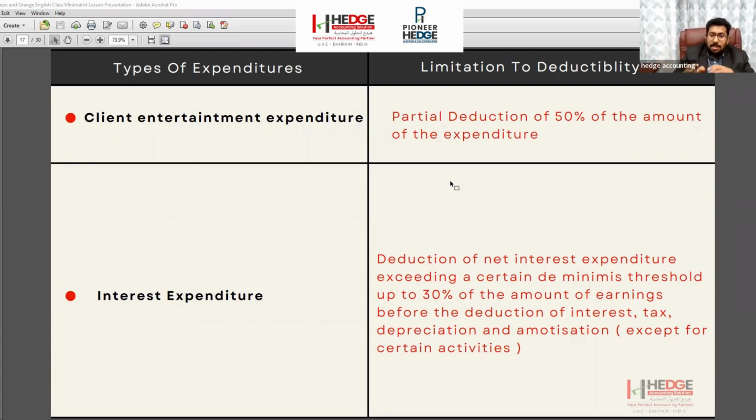It means whatever you are paying as interest, you cannot deduct it all. Only 30% of the profit you can deduct as expenditure. For the balance 70% you have to pay the tax. If you have a profit of 1,000 dirhams, 30% of that is 300 dirhams. That only you can deduct as expenditure. The 20,000 you are paying as interest, it is not possible to claim it.